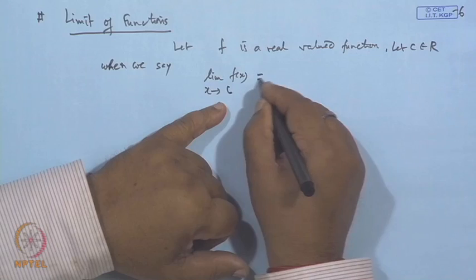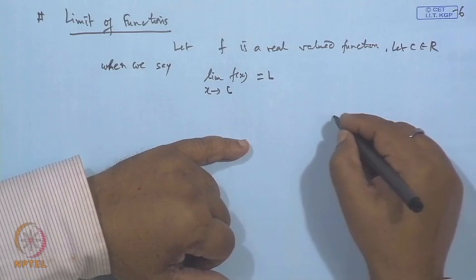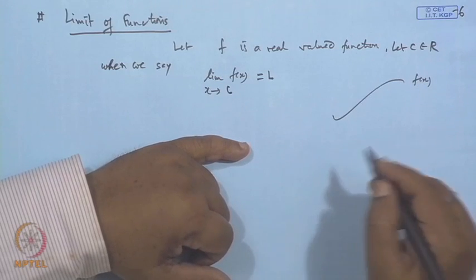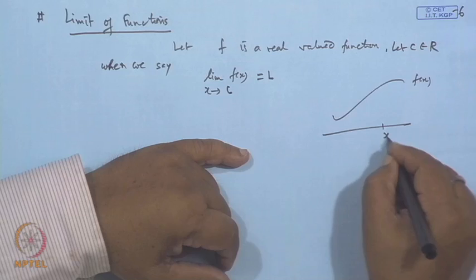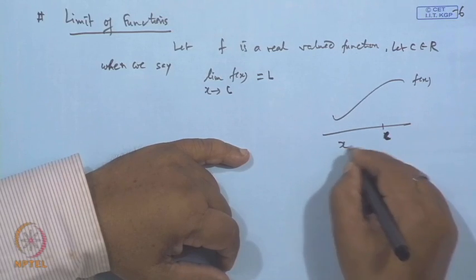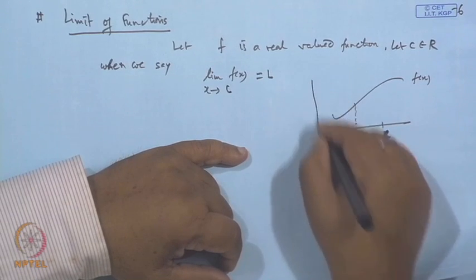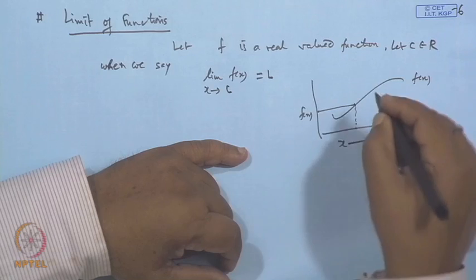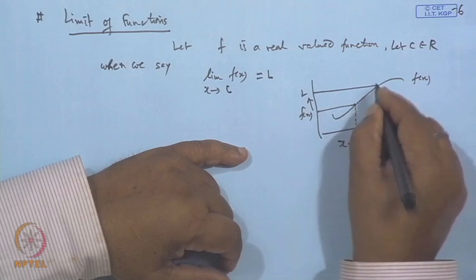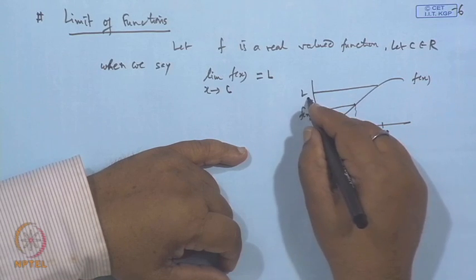when we say the limit of this is L, the meaning is that if this is the function f(x), I am assuming it to be a continuous function of course, and this is our c, and x is a point which converges to c, then correspondingly the functional values f(x) tend to L. When x approaches c, the limiting value of f(x) is L.